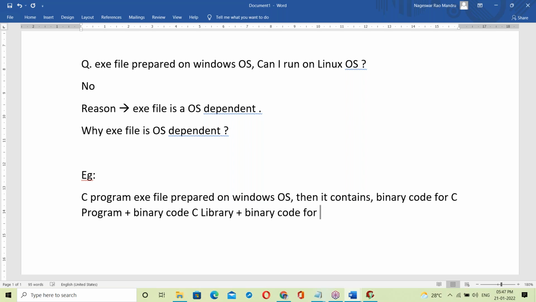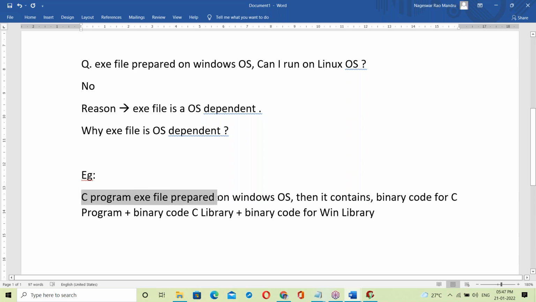Yes, it's the Windows OS, so the Windows library. By linking all of these things, the exe file is generated. The C program exe file is prepared in this way: binary code for the C program, binary code for the C library, binary code for the Windows OS library. By linking all of these, the exe file is generated.